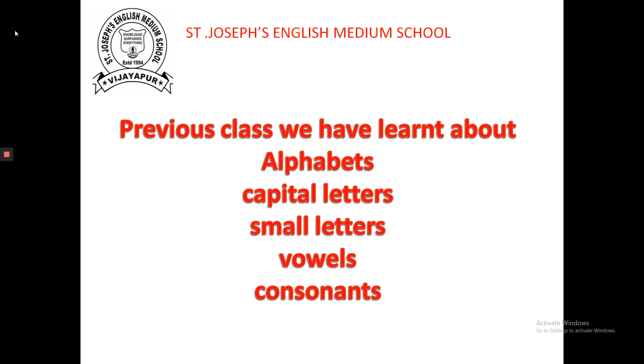In previous class, we have learnt about alphabets, capital letters, small letters, vowels, and consonants. And even we have learnt how to write capital letters and small letters in four lines. And we have learnt how to write the sentences in four lines. How many vowels are there? How many consonants are there? All this we have learnt in previous class.